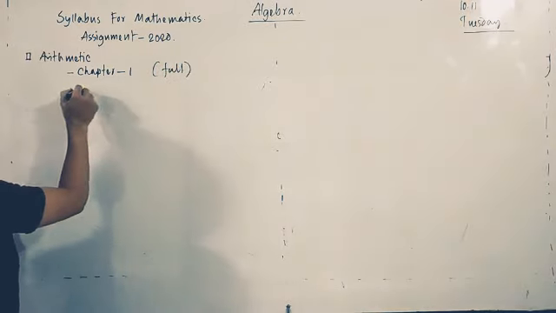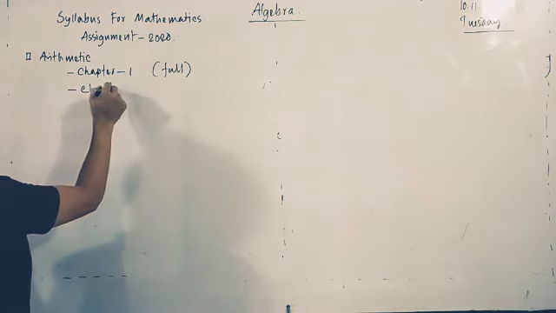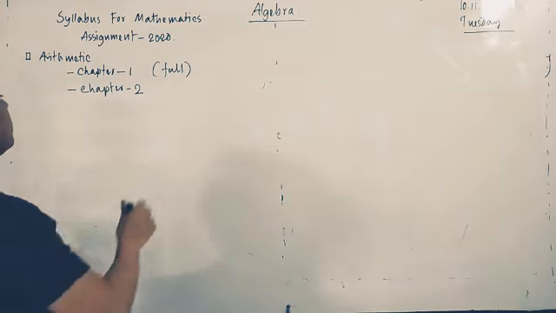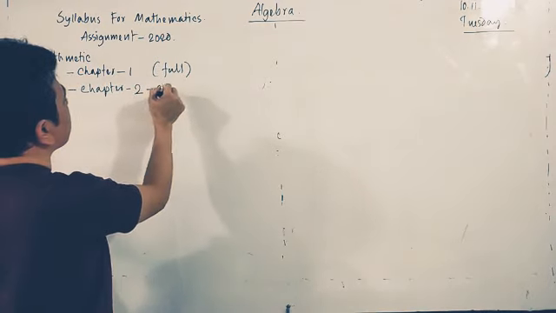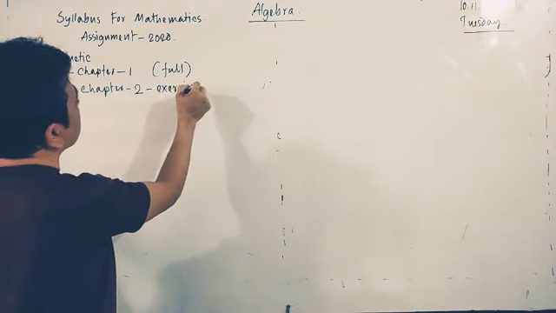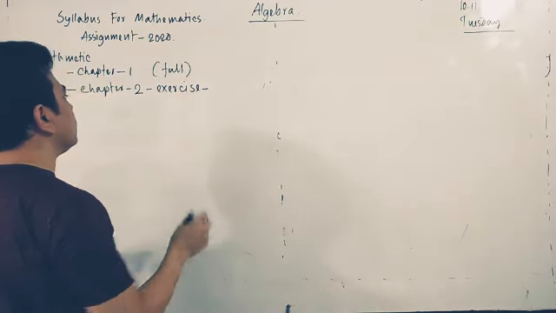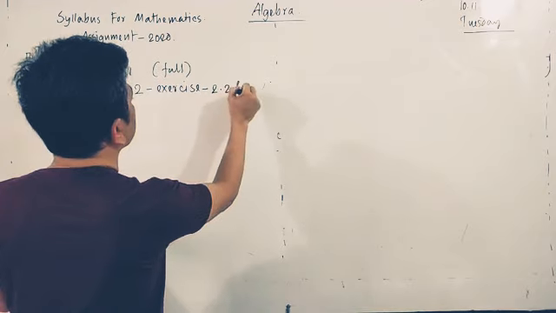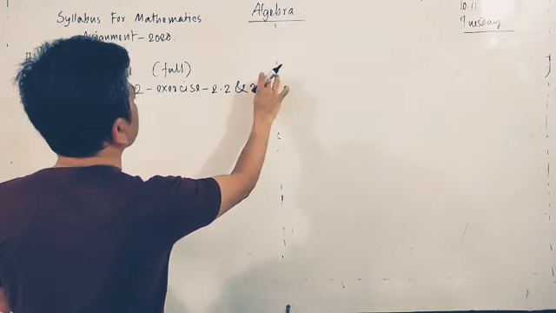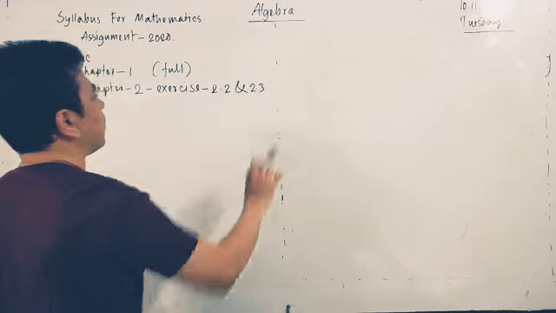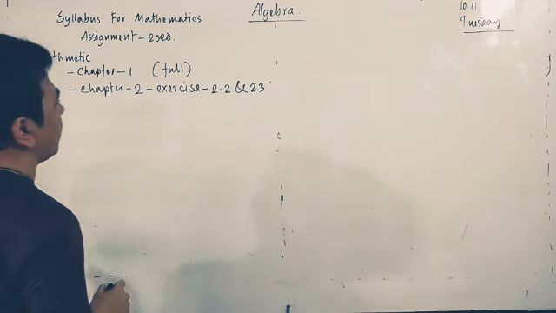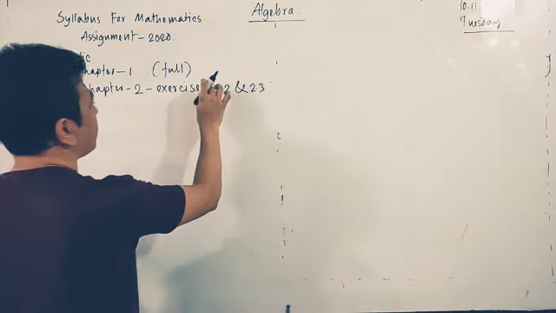Okay, chapter 2, exercises 2.2 and 2.3. So chapter 1 full, chapter 2 exercise 2.2 and 2.3.